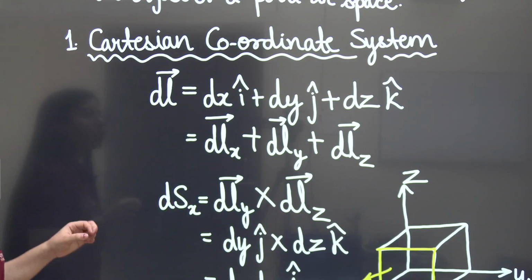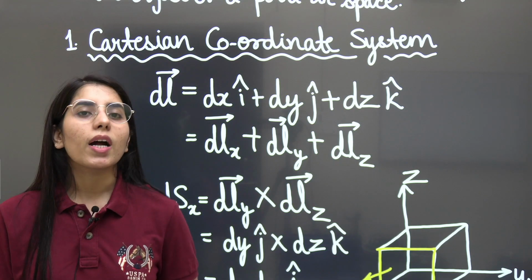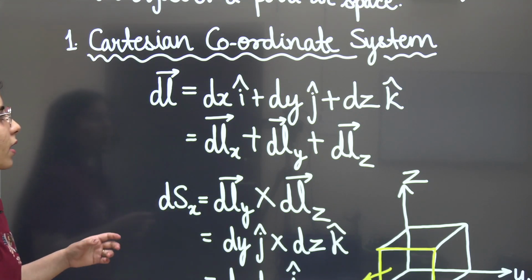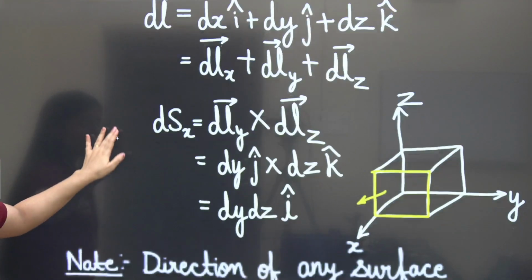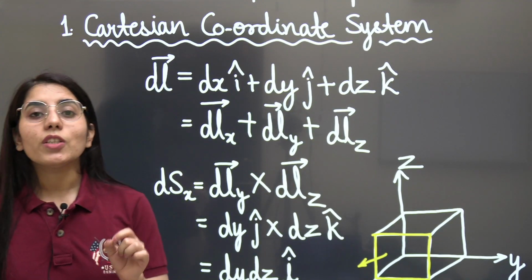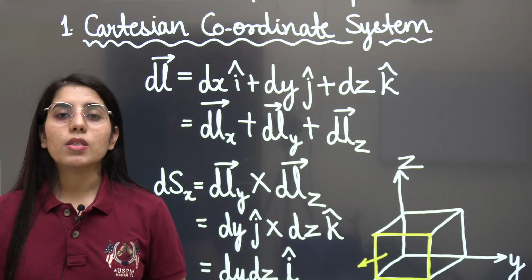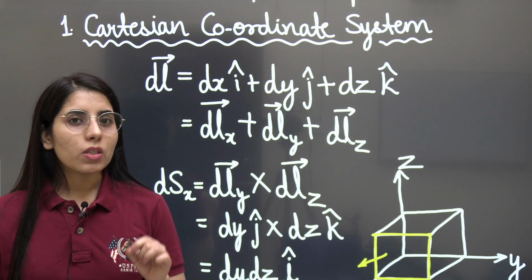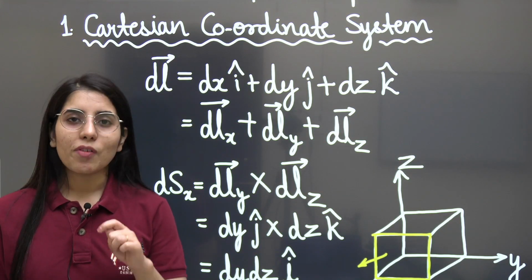If I talk about the points you need to cover related to the Cartesian coordinate system, these are the length element, surface element and the volume element. We will be talking about all three, and you need to prepare these three expressions. Along with this, you need to know one more point. And what is that? I will let you know.